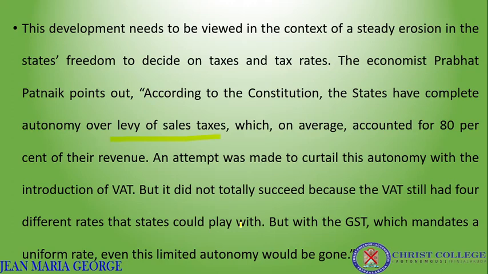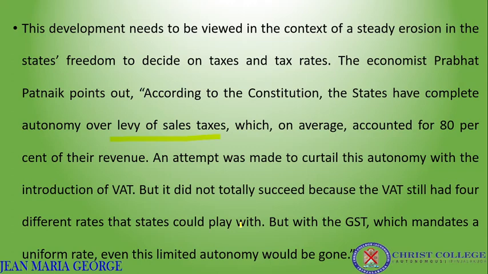So once this taxation freedom is taken away from the states, they lose the autonomy of tax collection. Initially, the introduction of VAT restricted this autonomy to a certain extent, but still in value added tax there were 4 rate slabs: 5%, 12%, 16%, 18%.